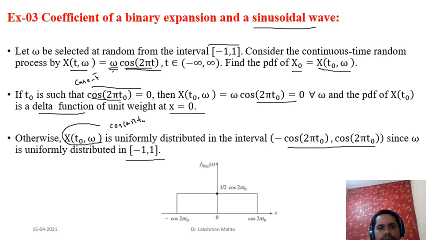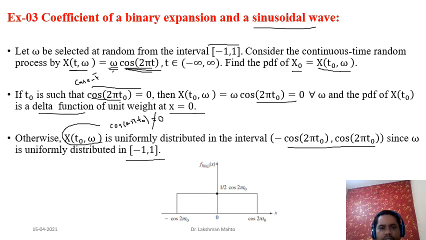This is the second case, when it is not zero. You know that the cosine function can take 0 value for various t. So that's why we are taking two different cases. In this case, this quantity would be non-zero, so we are not getting a constant random process. If it is non-zero, it will behave like a constant. So the complete randomness of the random process will be described by omega only.